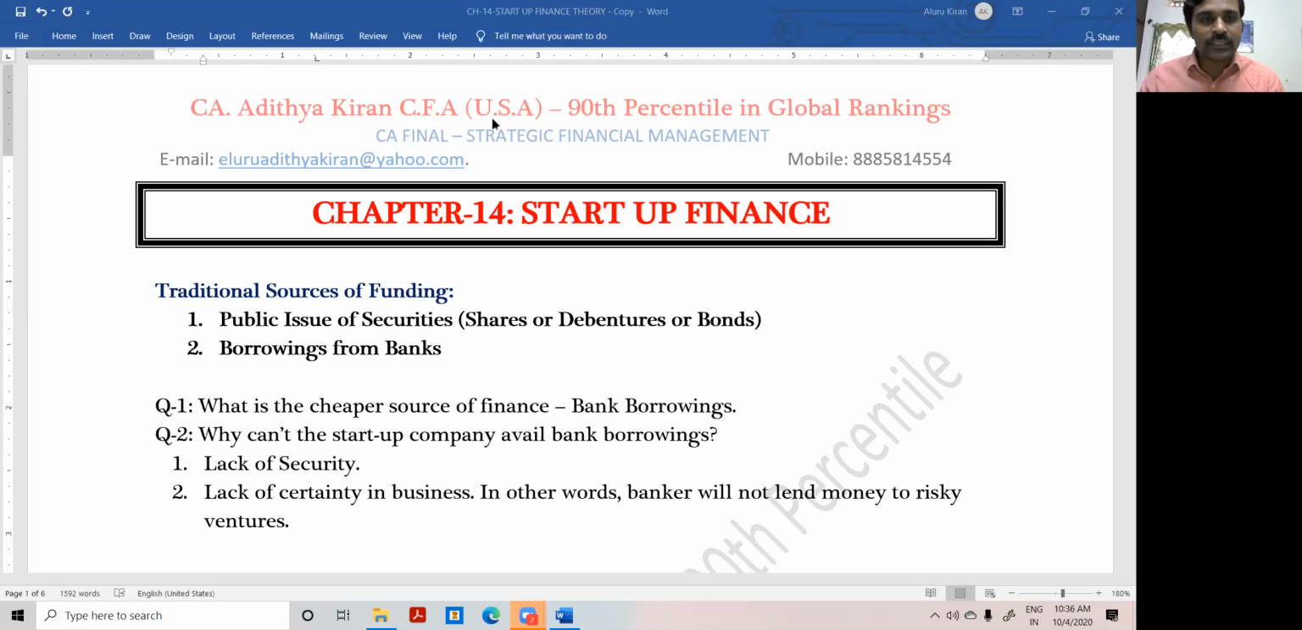Because whomsoever has deposited money in the bank, they have deposited for the sake of safety, not for the sake of income. If I invest money in a bank fixed deposit or a savings account, my goal is safety of money, not income growth. So therefore, the banker cannot take too much risk because public deposit is involved.